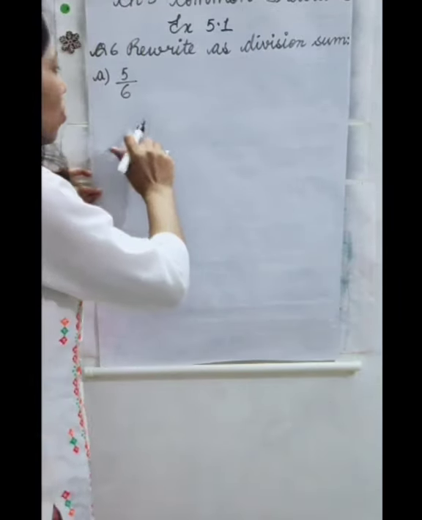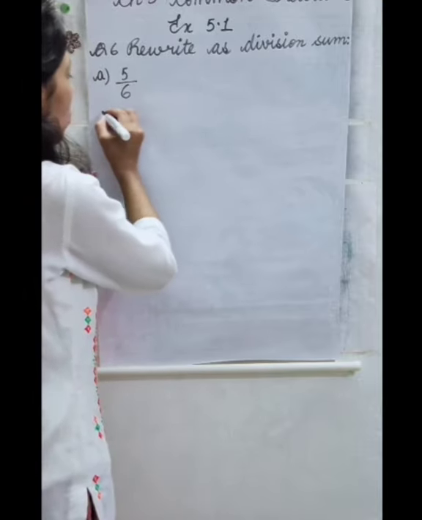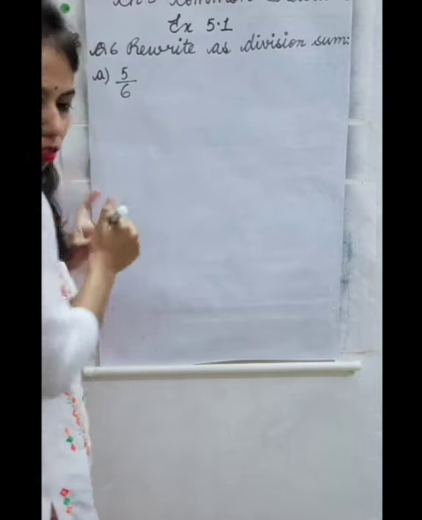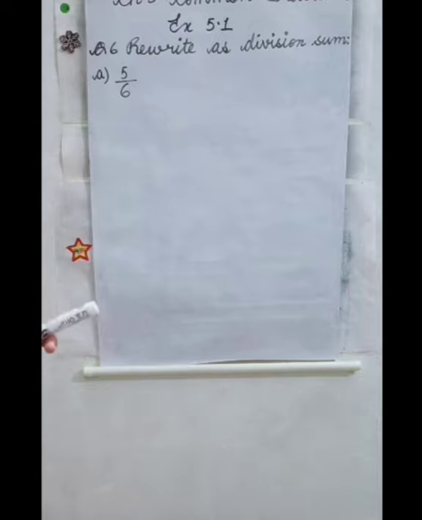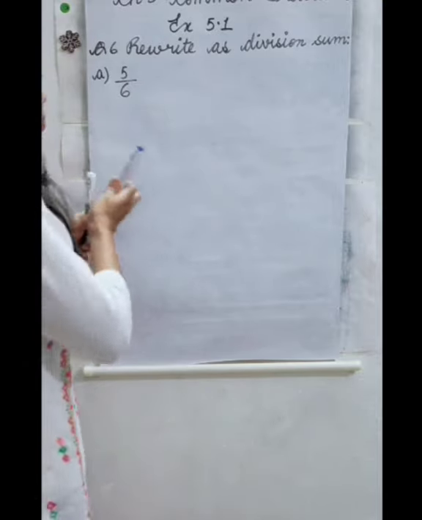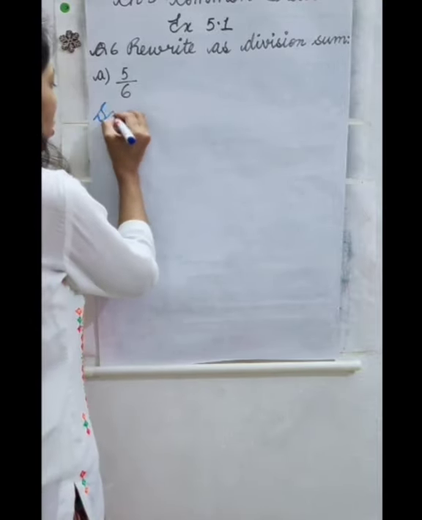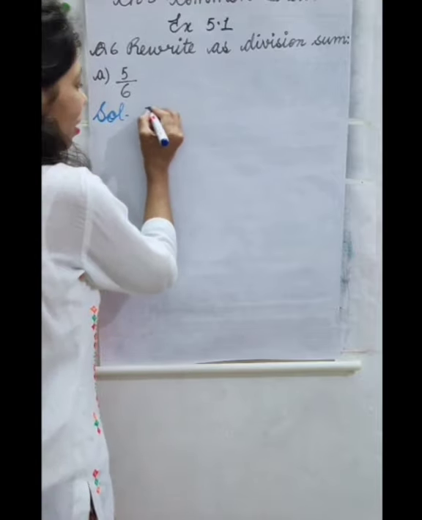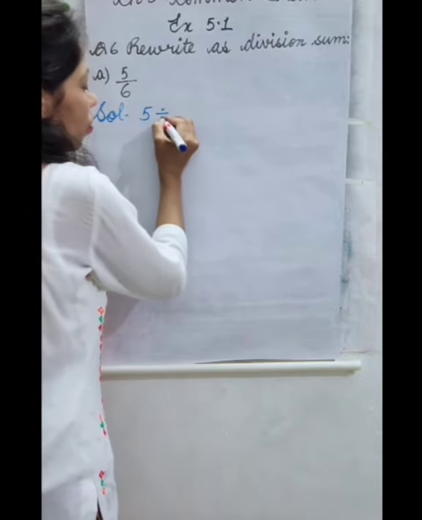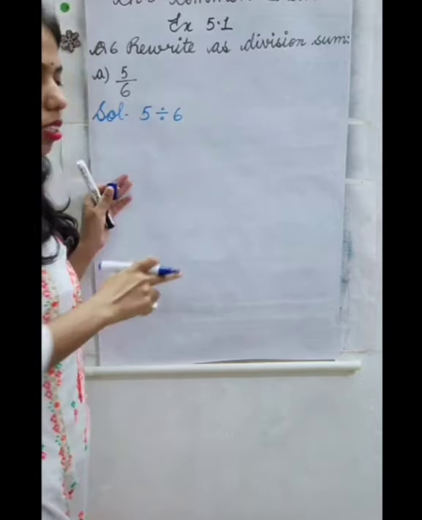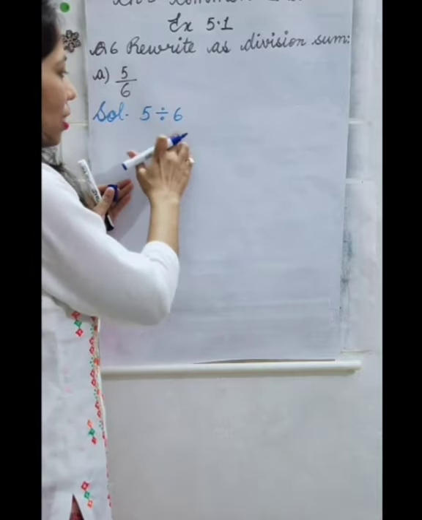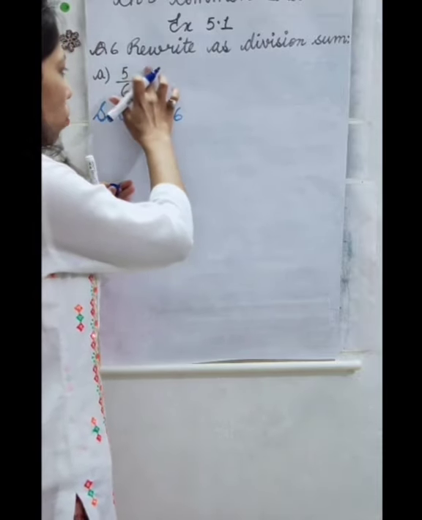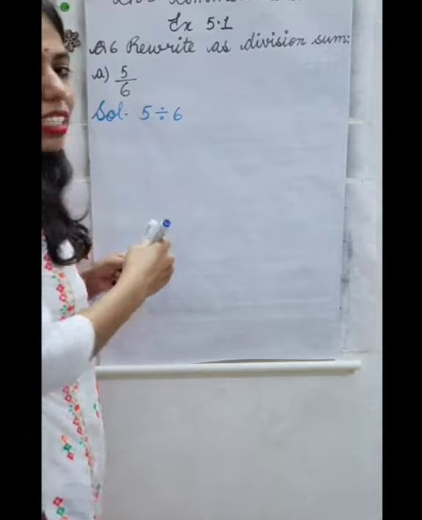As it is 5 by 6, for writing it as a division sum, let me bring the blue marker. How will we write it? We will write it as 5 divided by 6. So this 5 divided by 6 is the division sum of this fraction 5 by 6.